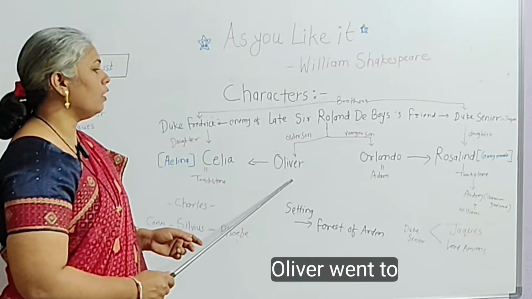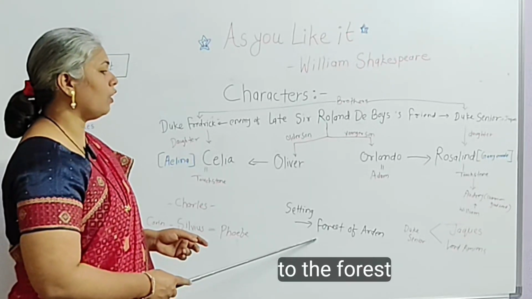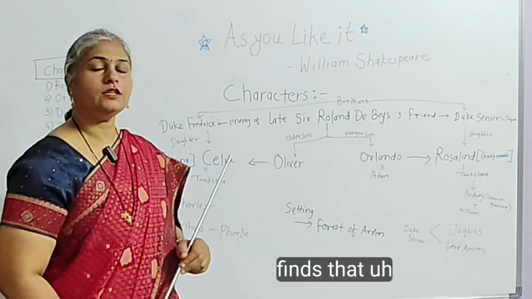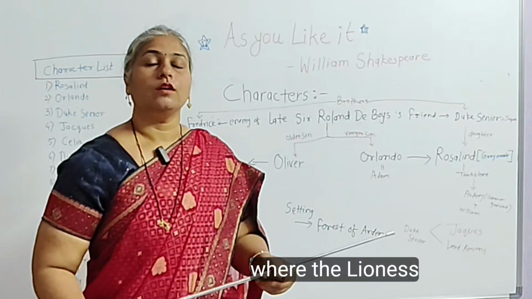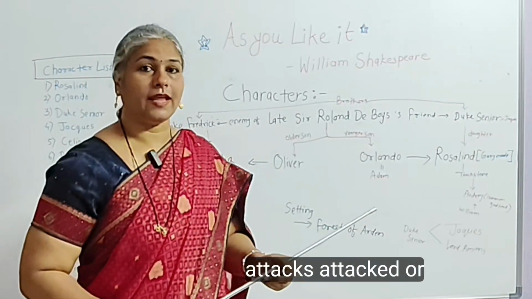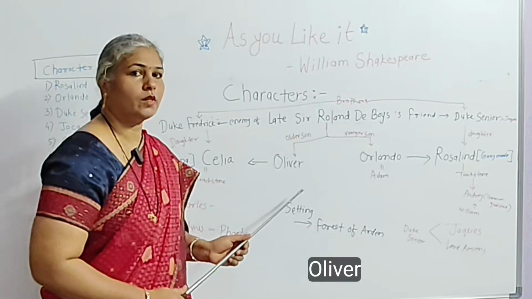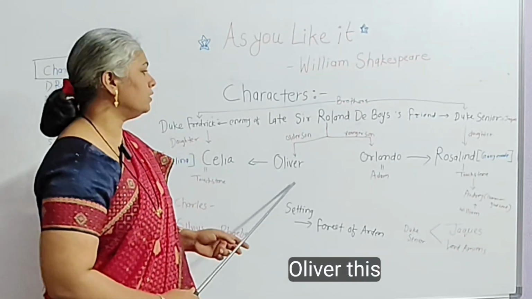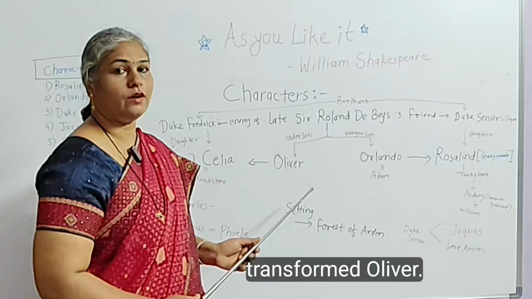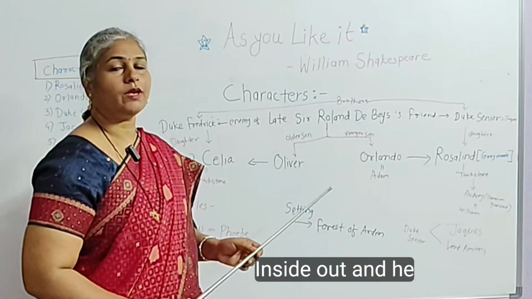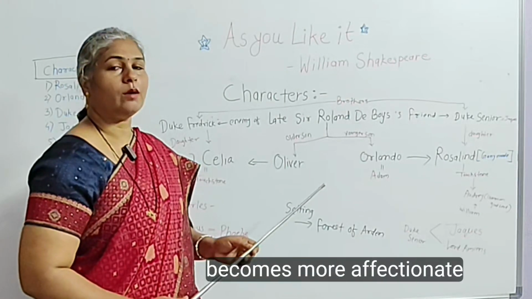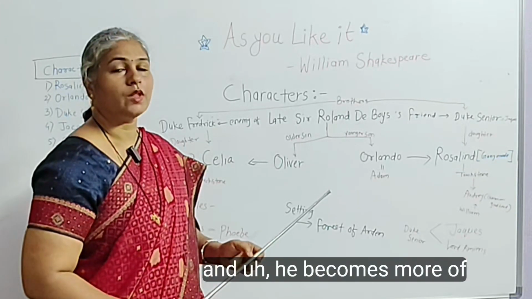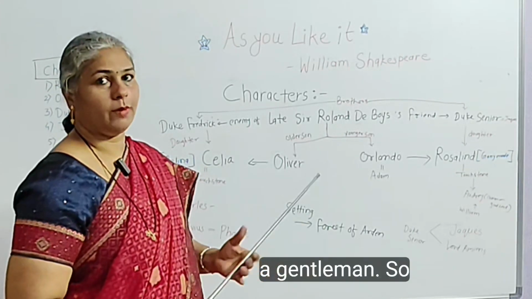Due to this, Oliver went to the forest of Arden in search of Orlando, where a lioness attacked Oliver. Here, Orlando rescues his brother. This transformed Oliver inside out, and he becomes more affectionate toward human relationships, and he becomes more of a gentleman.